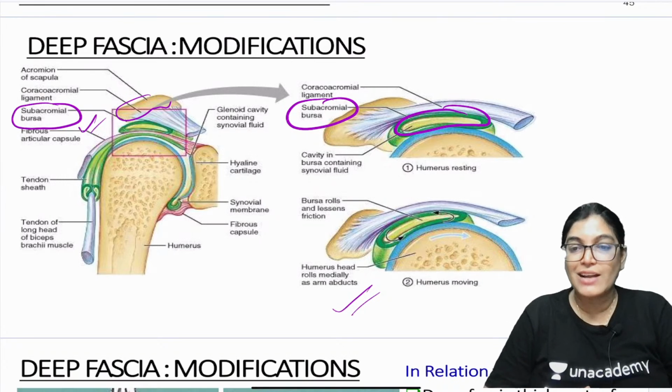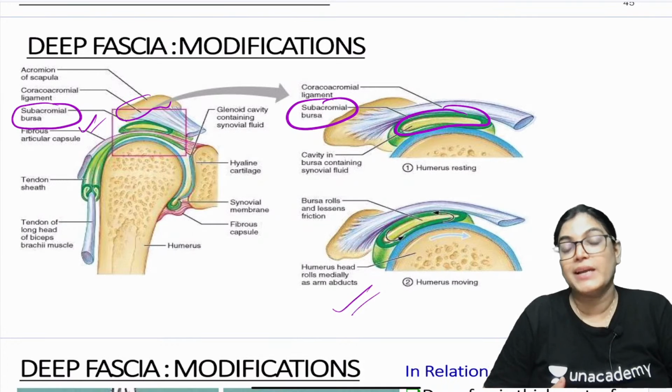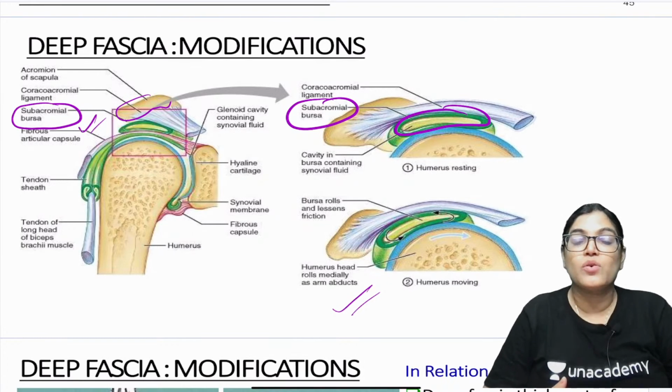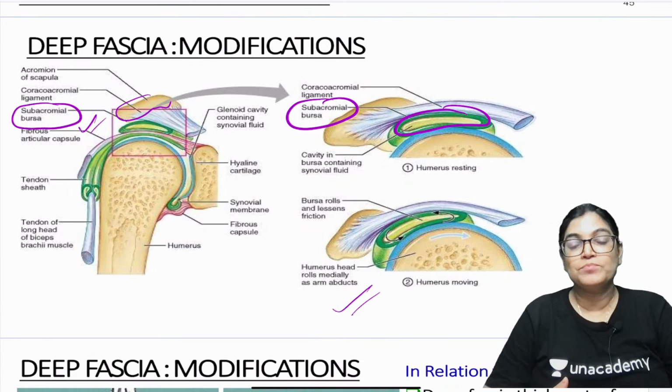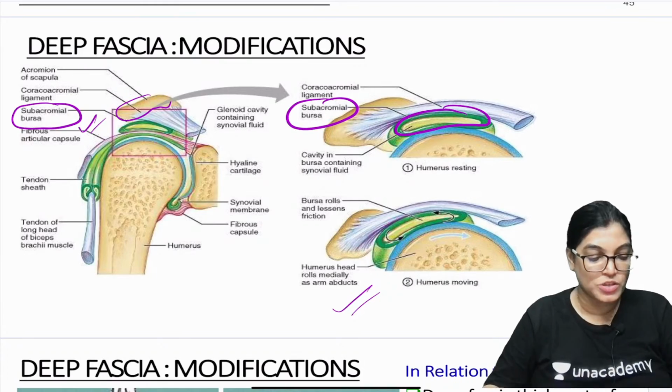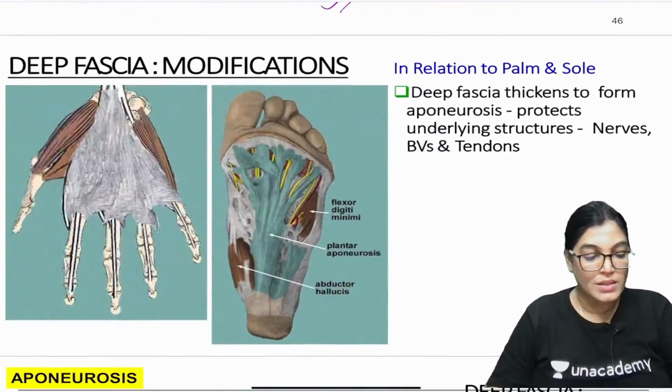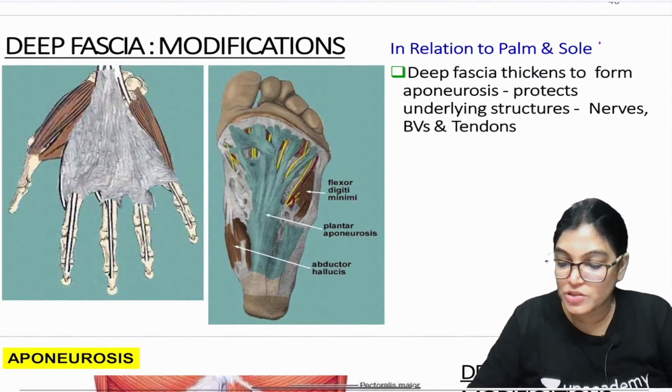Gluteofemoral bursa, trochanteric bursa, subacromial bursa, subcapsular bursa, infraspinatus bursa, and pes anserine bursa in relation to the lower aspect of the knee joint. So all these bursas are modifications of deep fascia. Another modification of deep fascia is in relation to the palms and soles.